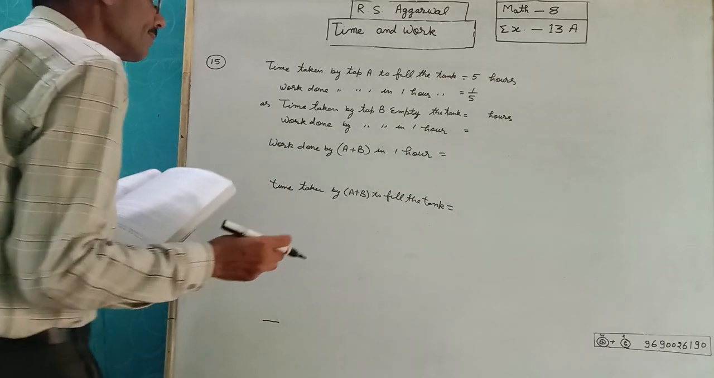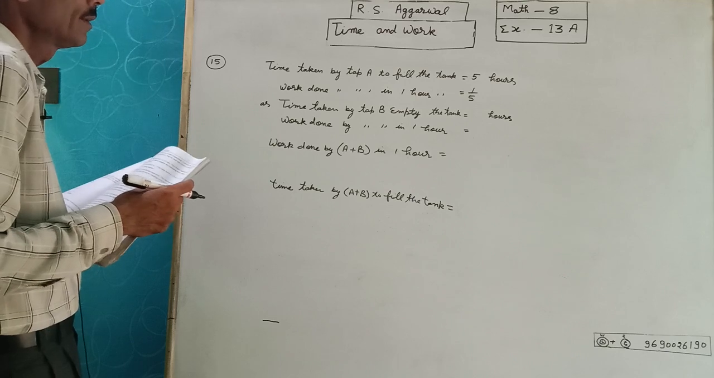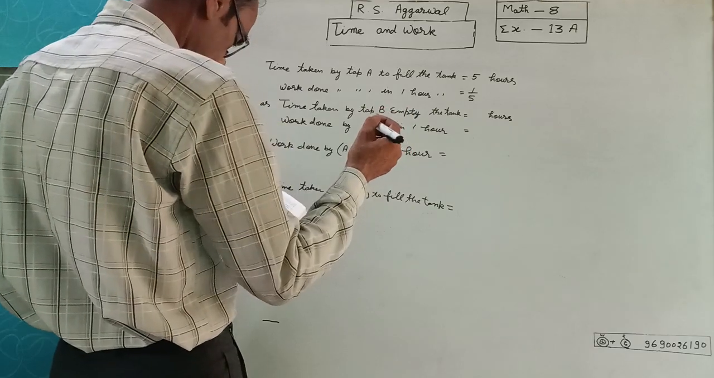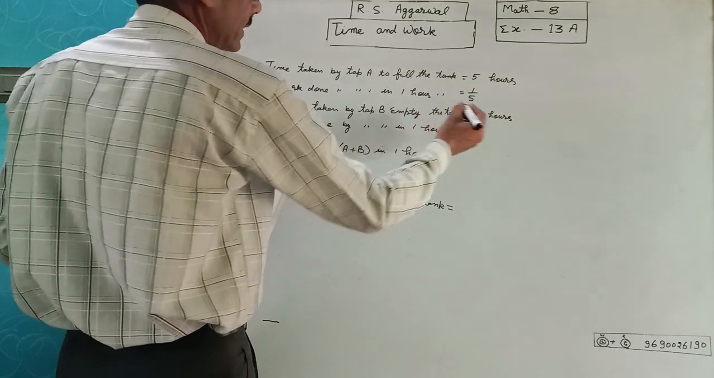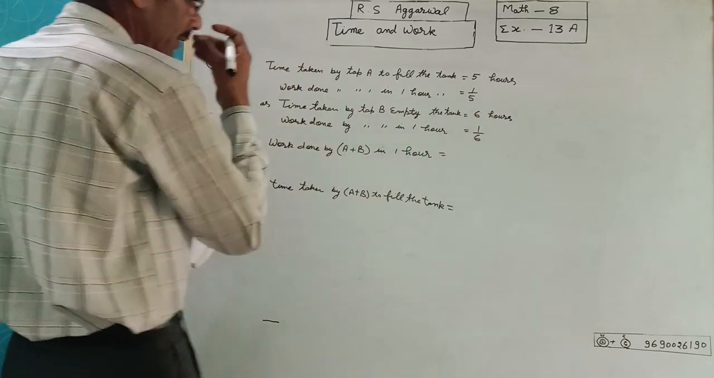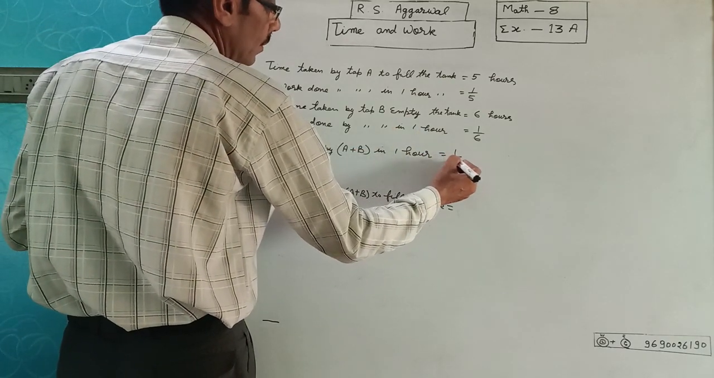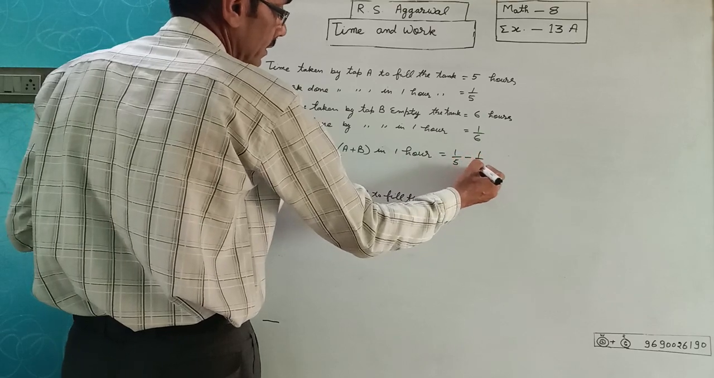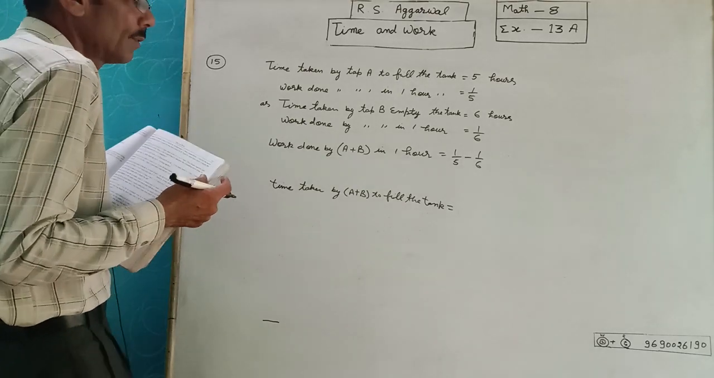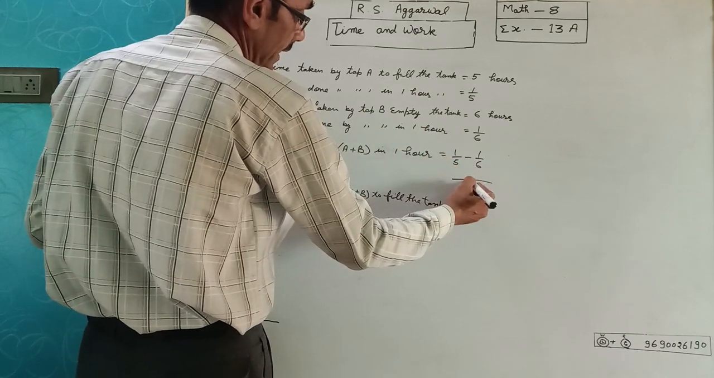B tap is empty the full tank in 6 hours. 1 hour will be 1/6. Work done by A and B. 1/5 minus 1/6. 1/5 is fill the tank and 1/6 is empty the tank. To take the LCM is 30.